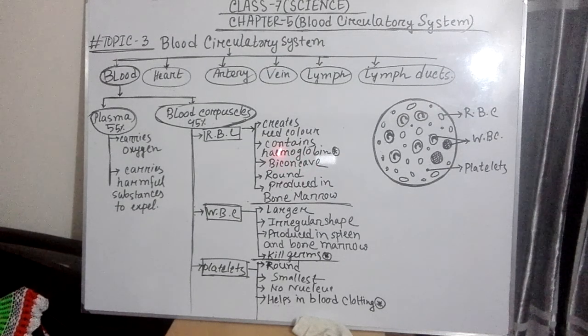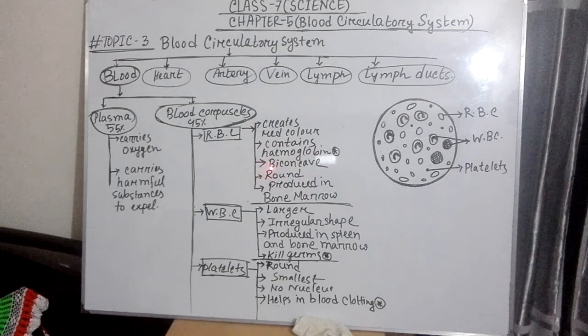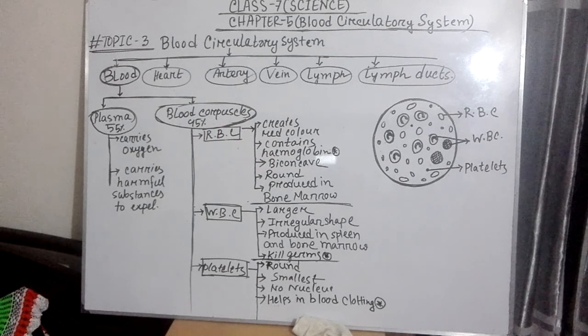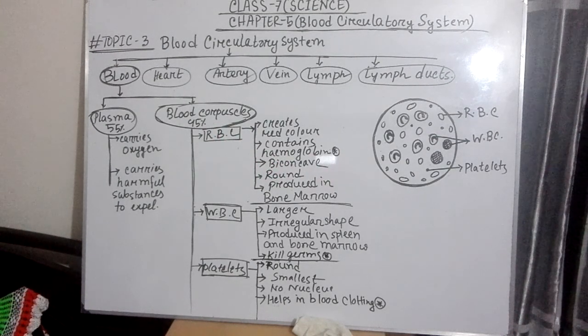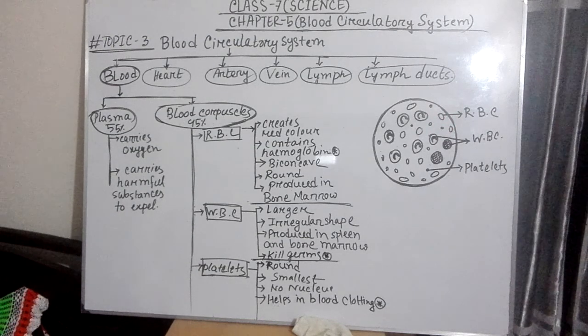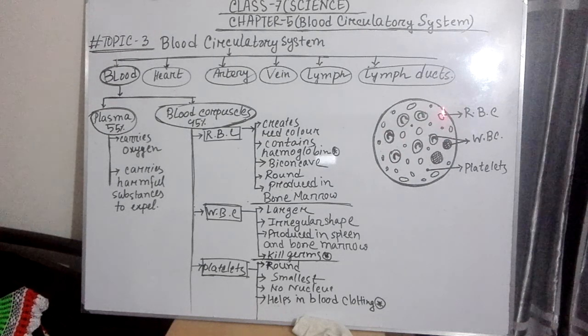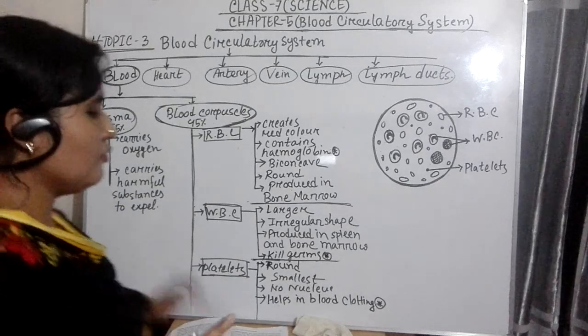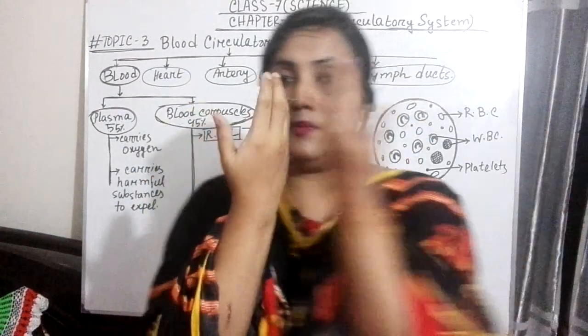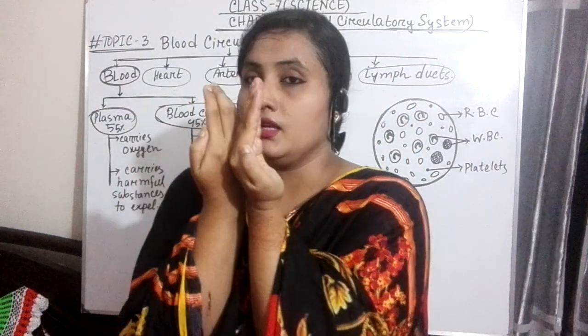By the way, another feature of this red blood corpuscle is that it is biconcave. Actually, this is not a function. It looks biconcave. If you see, both sides are curved inward. Concave. I want to show what is concave. This shape is called concave.